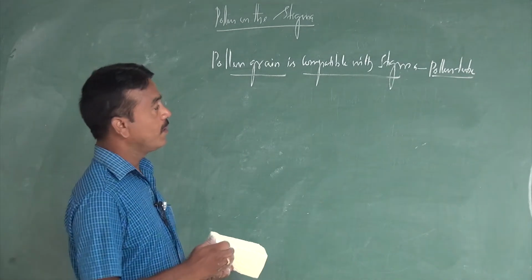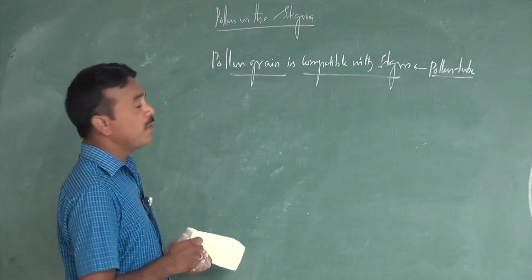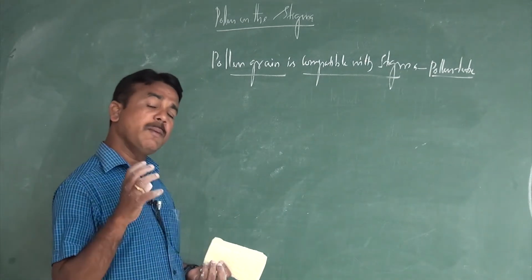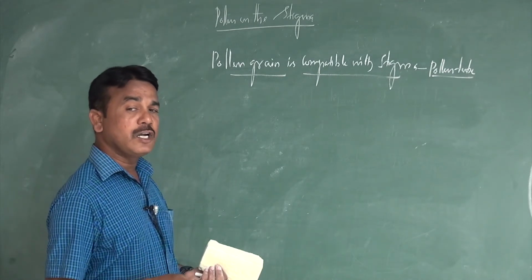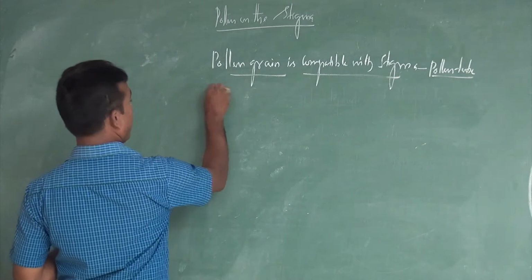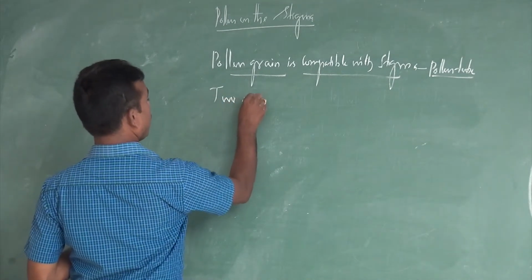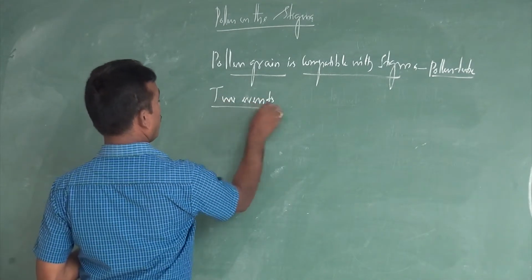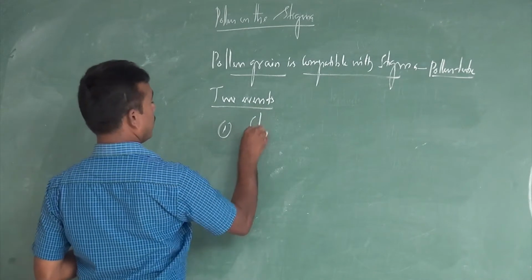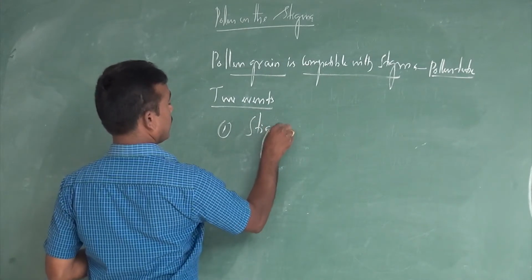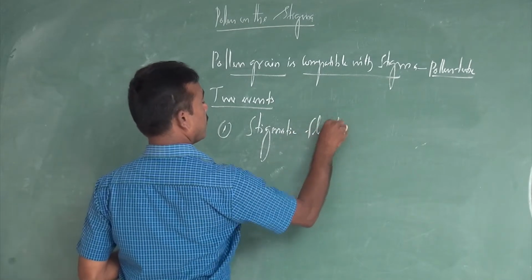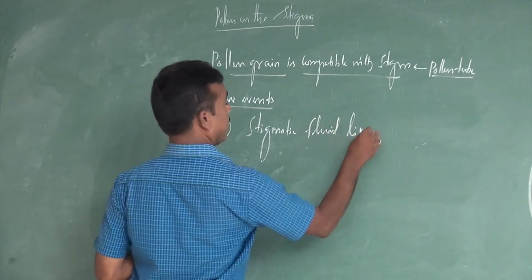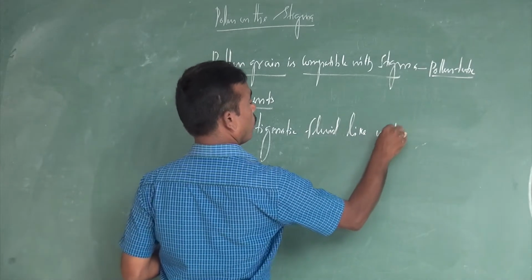For the pollen on the stigma, the process is facilitated by two events. One is the stigmatic fluid, like in wet stigma.